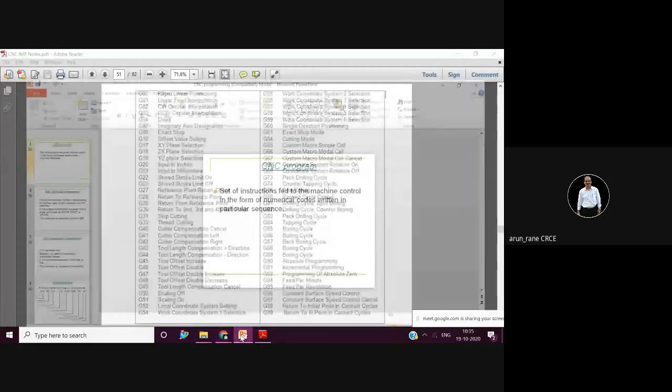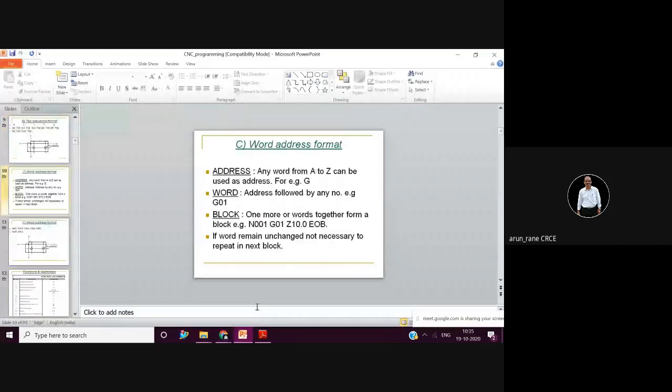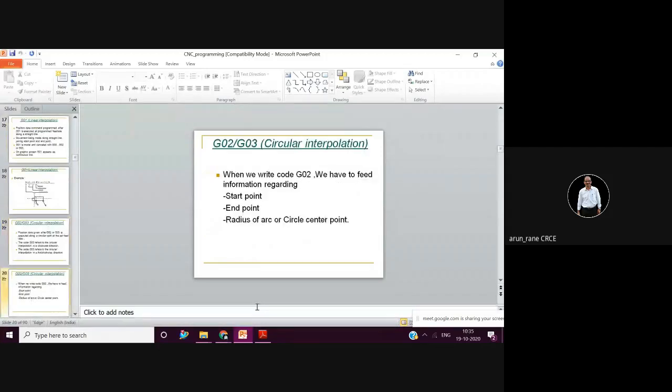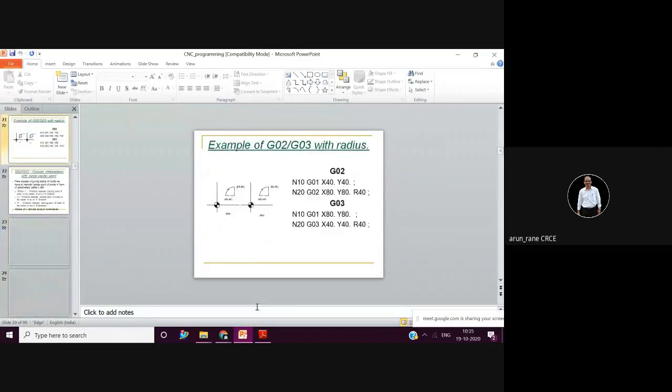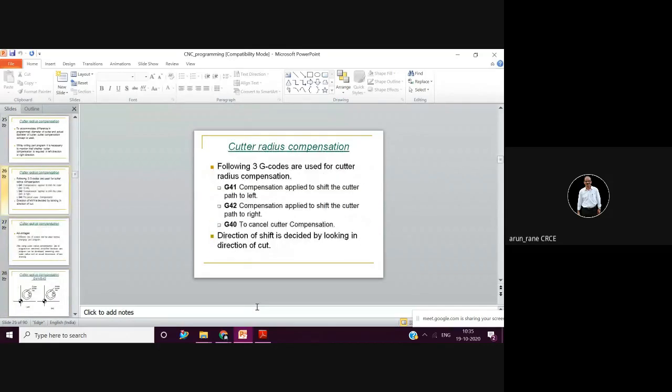Now we'll continue on our CAN cycles where we had stopped last time. I am purposely sifting through this so that if you have any doubt in any of the slides, you can ask.